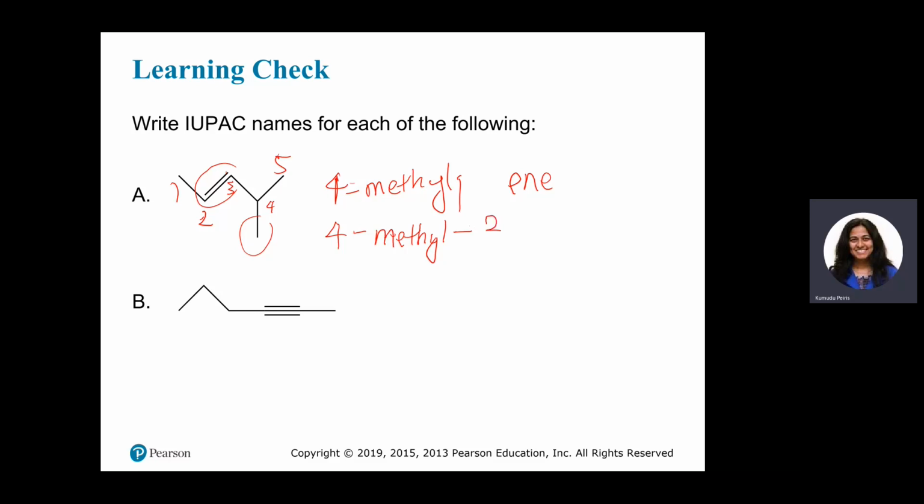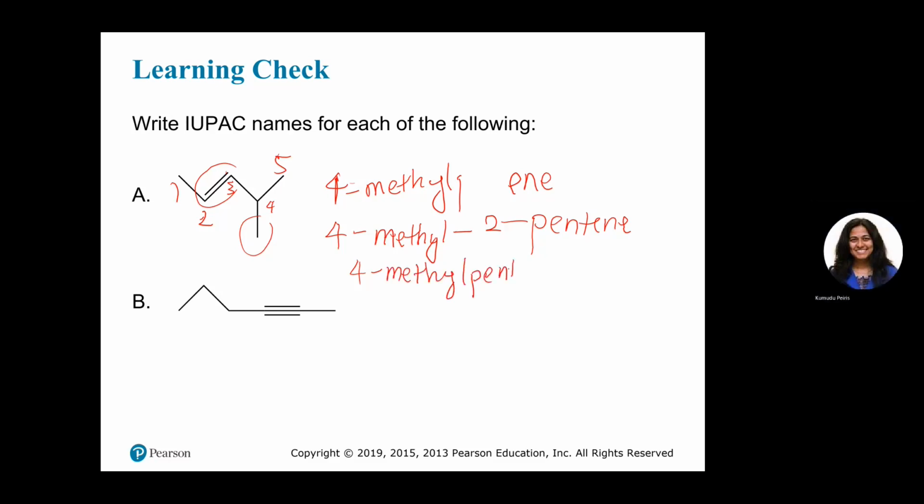It is in between the 2 and 3 carbons, so you just need to mention only the first carbon, 2-pentene. Or you can name this as 4-methylpent-2-ene.